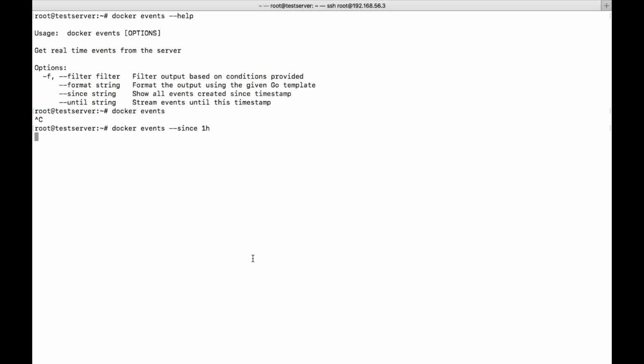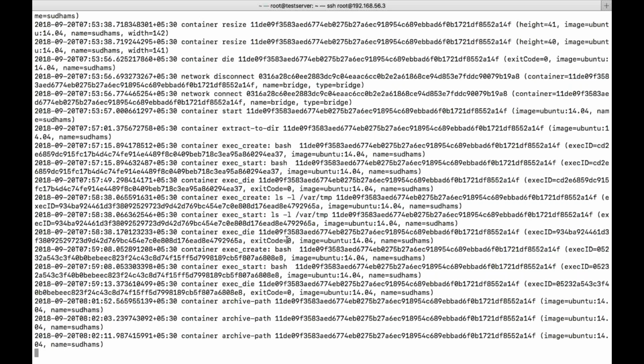You can see here, from the past 1 hour, these are the things which happened. I created a container, I executed some command in the container, and then I started the container, and then I have done the resize. So these things are monitored. These are the events which are done in your entire Docker machine. Everything will be stored in events.